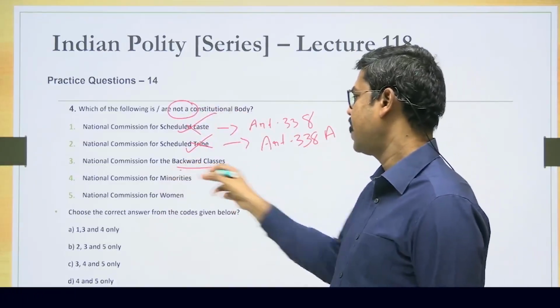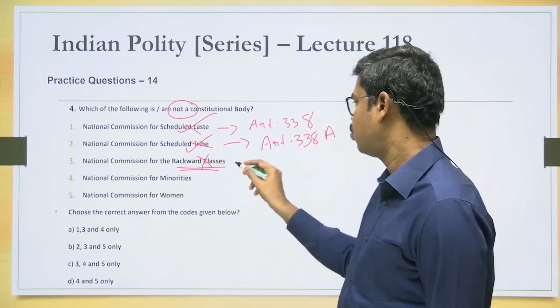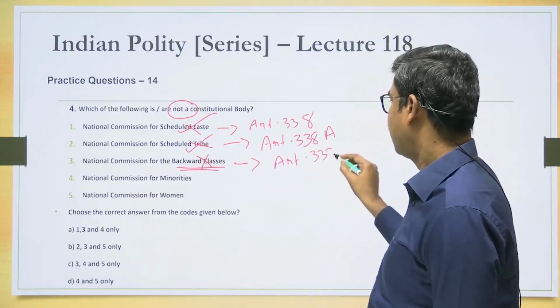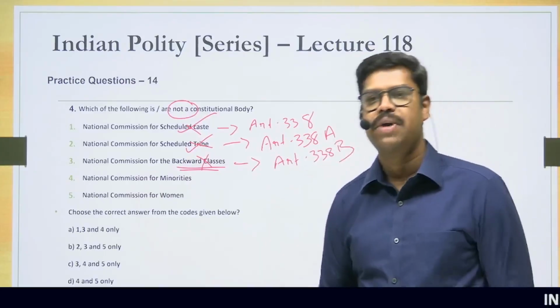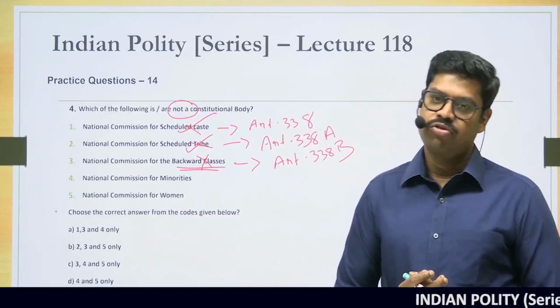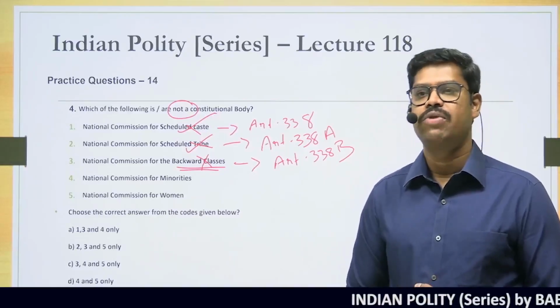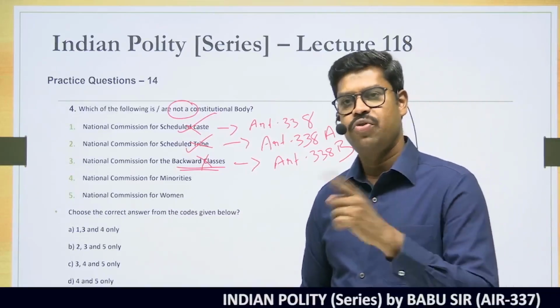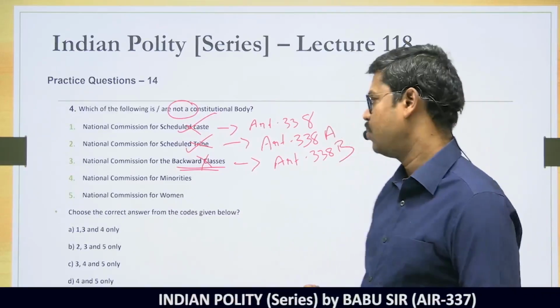National Commission for Backward Classes. This is also today a constitutional body established under Article 338B. Can you tell me which constitutional amendment has brought in Article 338B, by virtue of which the constitutional status has been given to the National Commission for Backward Classes? I have discussed about this also. If you know the answer, you can put it in the comment box.